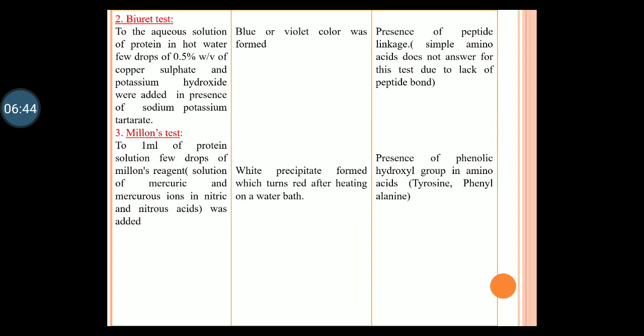This indicates the presence of the phenolic hydroxyl group in amino acids like tyrosine, phenylalanine and others. All phenolic amino acids answer this test. This is a very confirmatory test for the proteins.